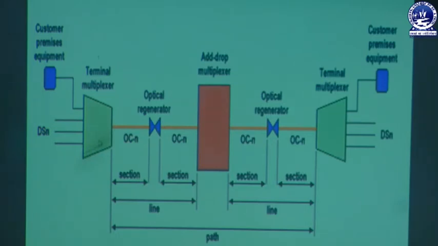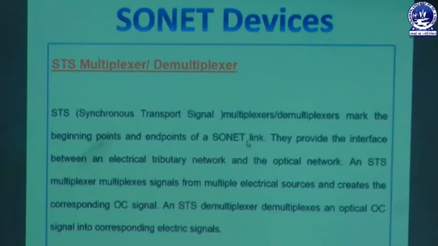So in a similar way, at the two endpoints the multiplexer or demultiplexer are attached to the SONET devices. They provide the interface between an electrical tributary network and the optical network. That means it is the interface that brings together networks of different criteria and the optical network.